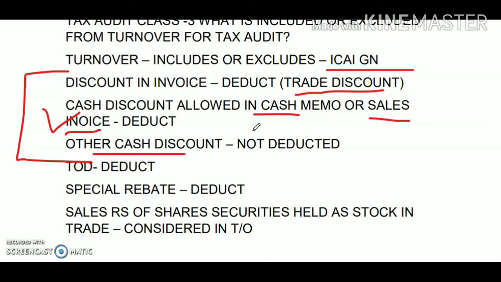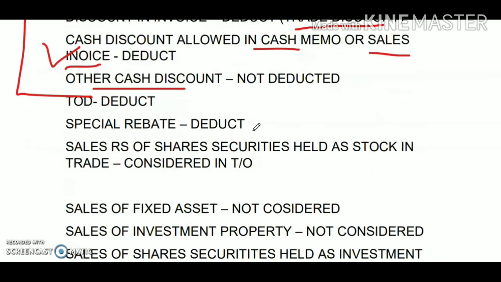So the cash discount which is presented in the invoice or cash memo will be deducted from the turnover. However, the other cash discount will not be deducted from the turnover. Next is the turnover discount. The turnover discount will be excluded from the turnover for the purpose of a tax audit.